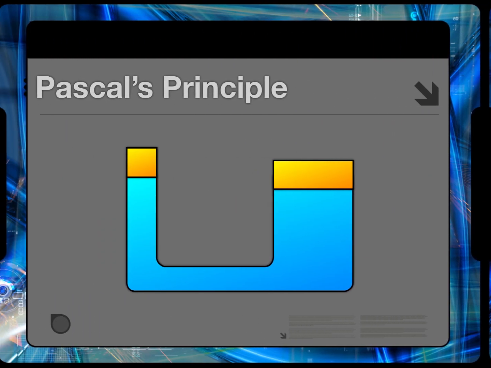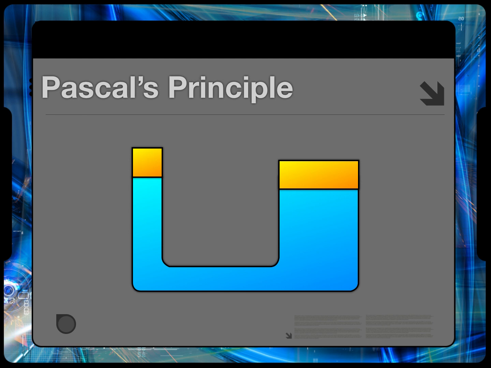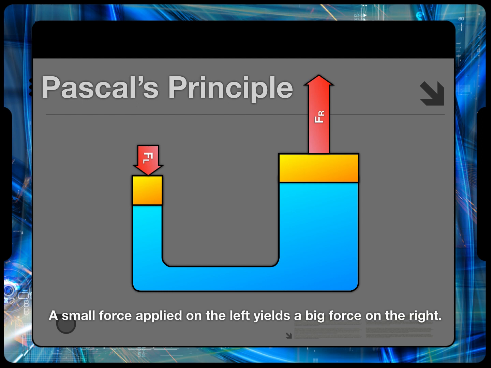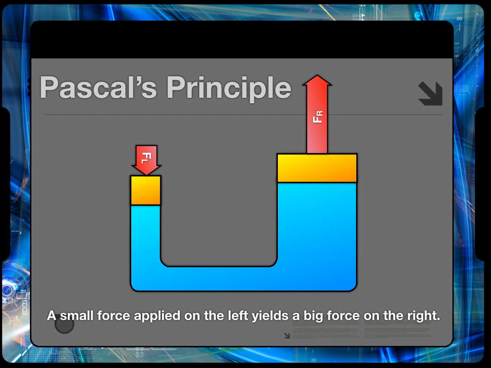So let's take a look at that again. If a small force is applied to the left piston, a big force is applied by the right piston. A small force on the left yields a big force on the right. The force per area is the same.